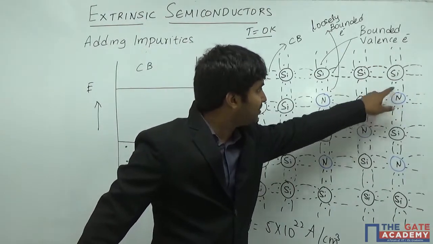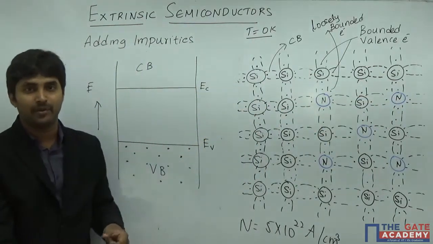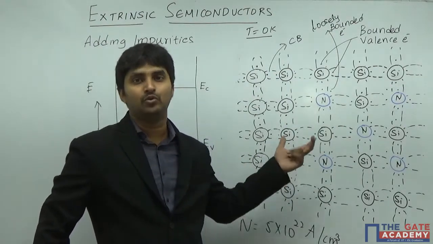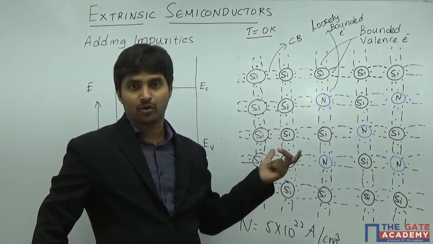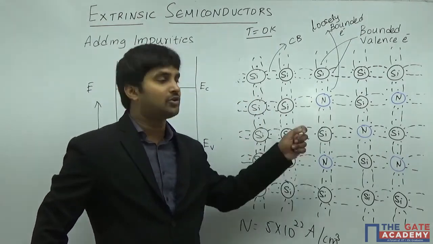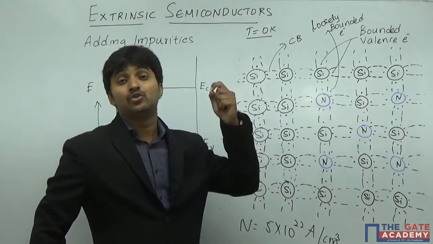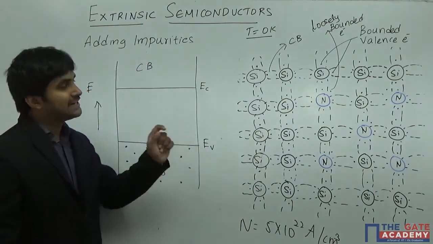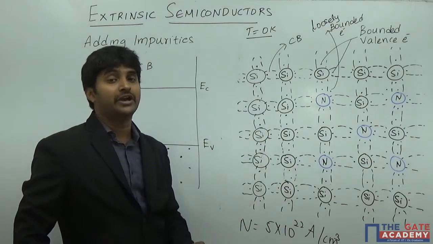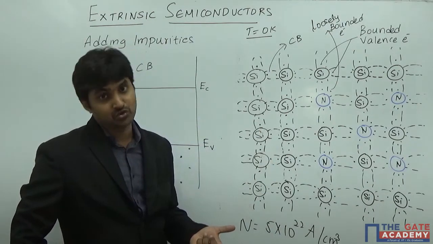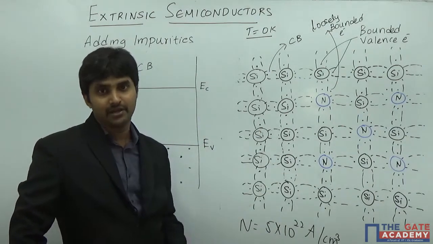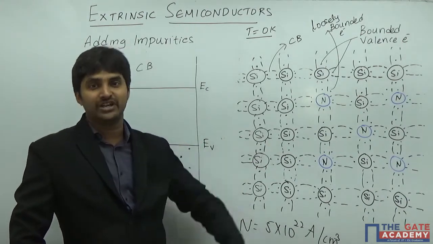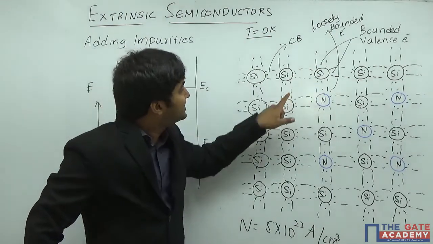And we know that there are some extra electrons. If you observe here, each and every nitrogen is going to have one extra electron because it by default has 5 valence electrons. But of course only 4 of them are going to be involved in the covalent bonding. The remaining one electron is actually loosely bonded to the nitrogen, and it is not going to form any covalent bond. Because it is loosely bonded and ready to lose itself, it tries to come outside provided someone supplies some energy, so that it can come outside very easily when compared to the other electrons.